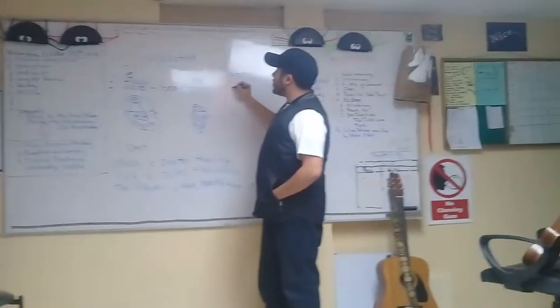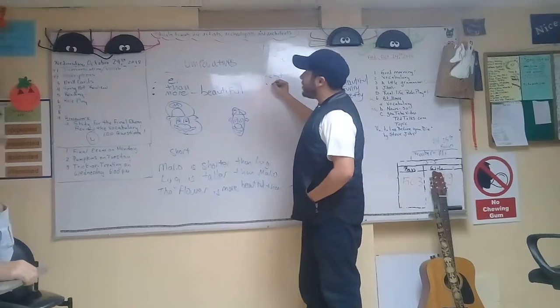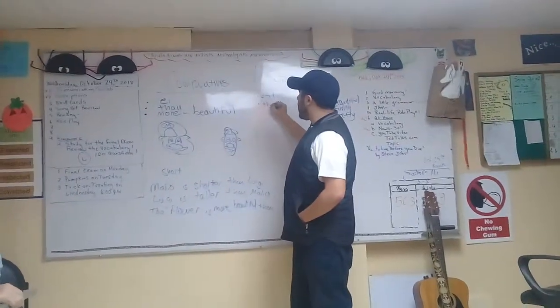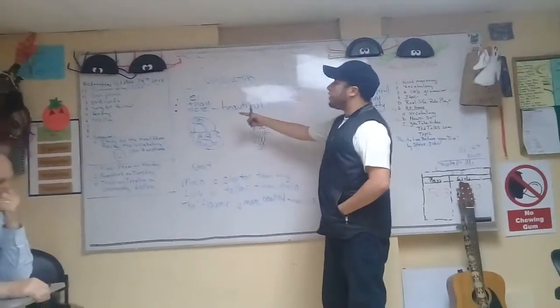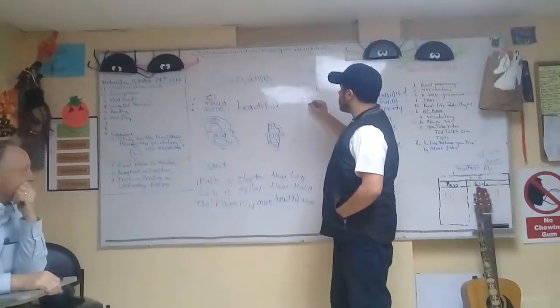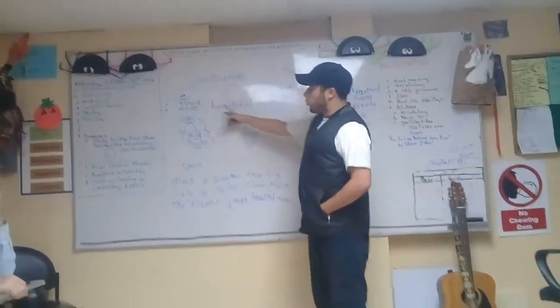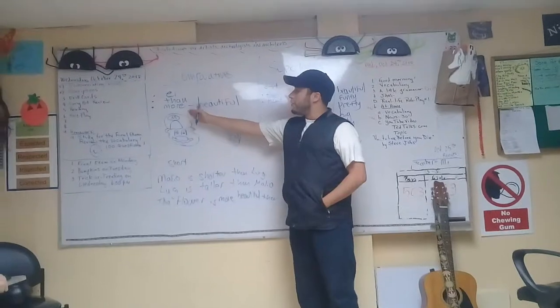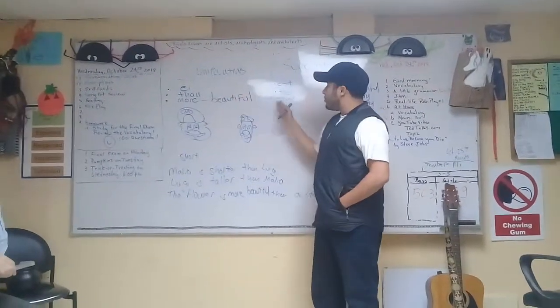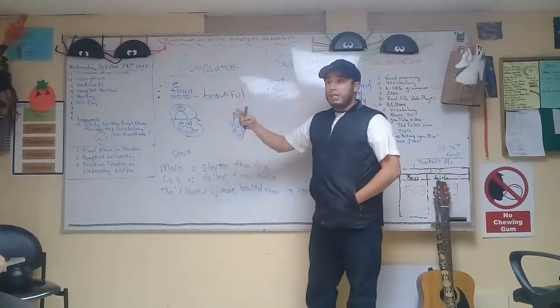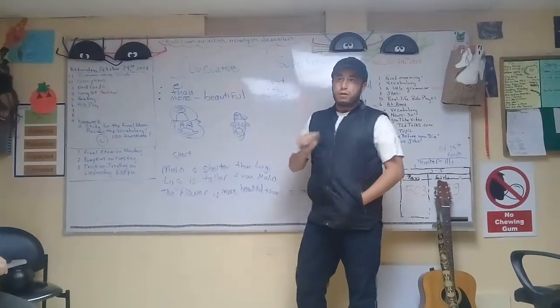Instead of using "than", we are going to use "the". And instead of using "more", we're going to use "most". It's the same rule: we use "most" with adjectives that have more than two syllables.